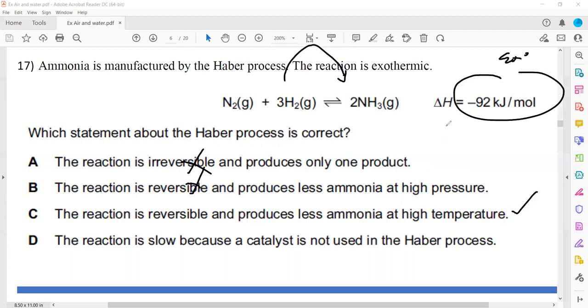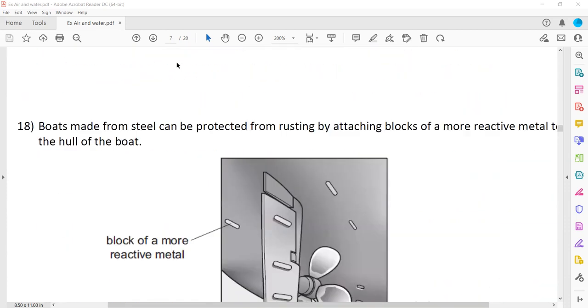If the forward reaction is exothermic and we increase the temperature, the equilibrium is shifted toward the side which has higher energy. So we have both reactant and product. The energy of the reactant is more, because the reaction is reversible and the product is less. So this is N2, this one is 3H2, and this gives 2NH3. When we increase the temperature, the equilibrium shifts toward the left-hand side, so we'll get less ammonia. So C is the right answer. And if we use a catalyst, it does not slow down the rate of the reaction. It increases the rate of the reaction.